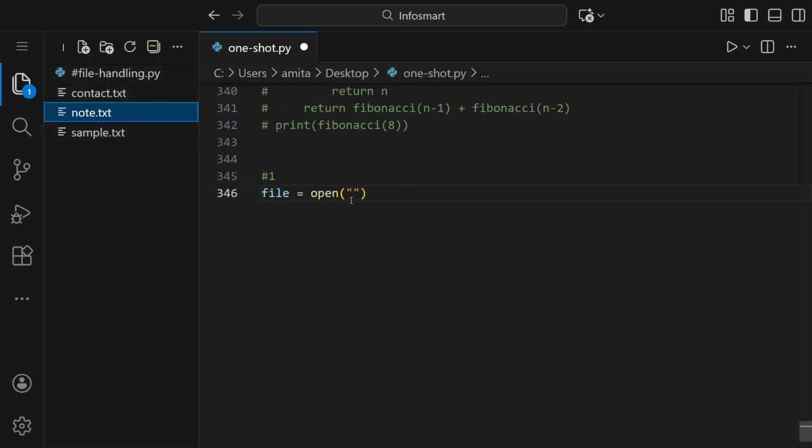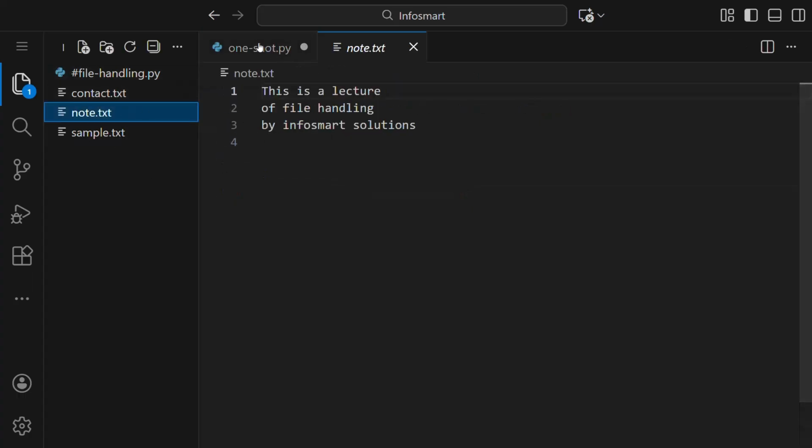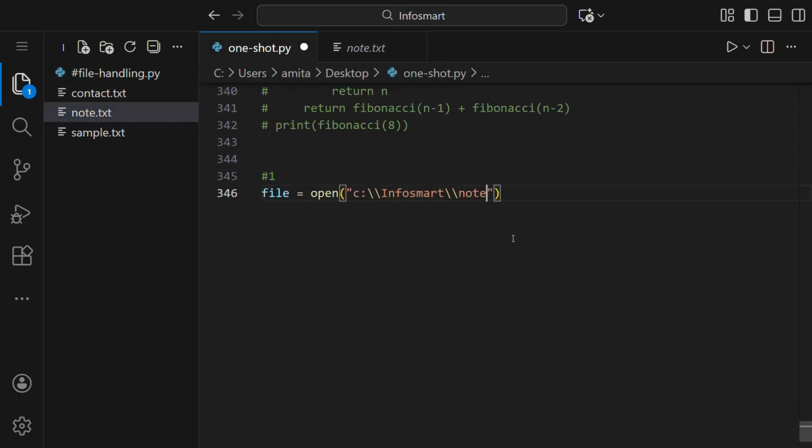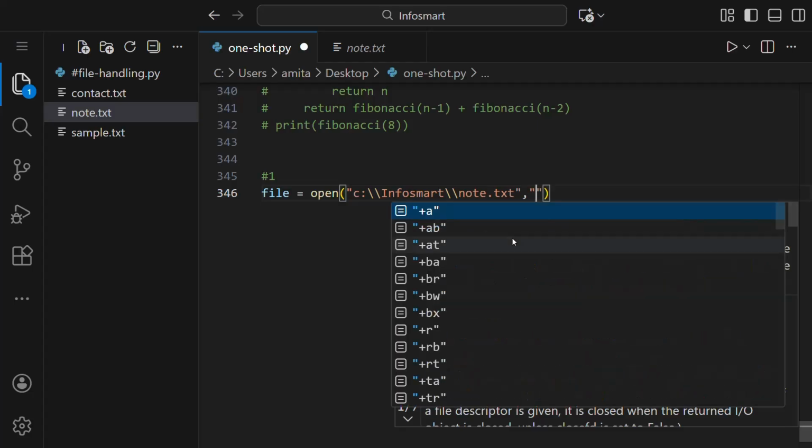We have a folder here, and its location is this. And we can take any of the file here if we open this. Yeah, this is note.txt. So we'll write here note.txt like this.